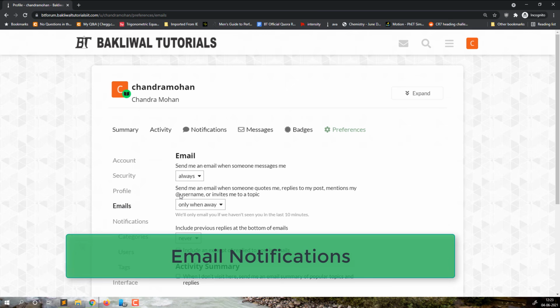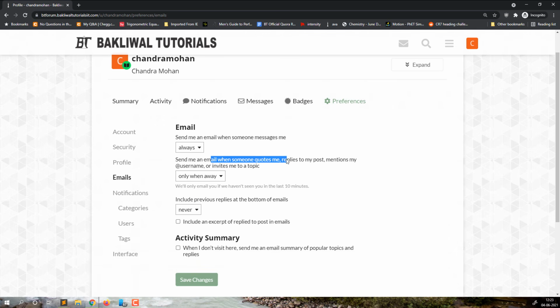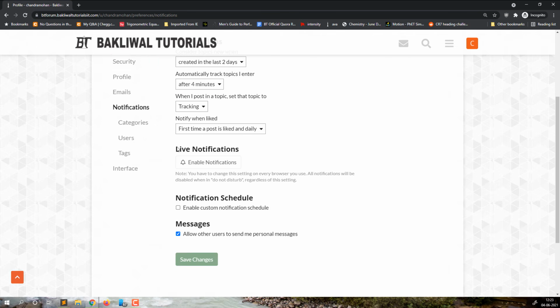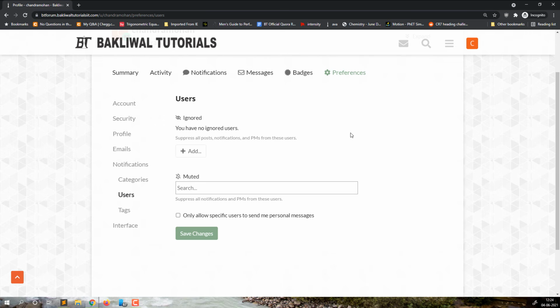Then the email section is very, very important, in which you can choose when you are going to be notified by email. If somebody is replying to you, or replying to your post, or replying to your question, then you will be notified if you are not on the forum. You can choose whatever you want for these email notifications, and update them according to your preference. Then notifications: when do you want to get notified? You can get notified about new topics in categories, and if you want to ignore or mute some user, you can do that from here.